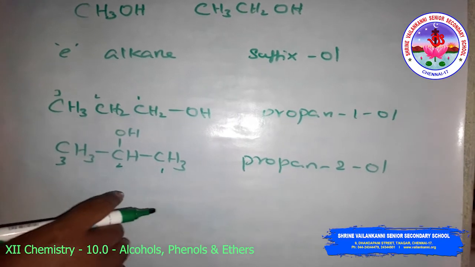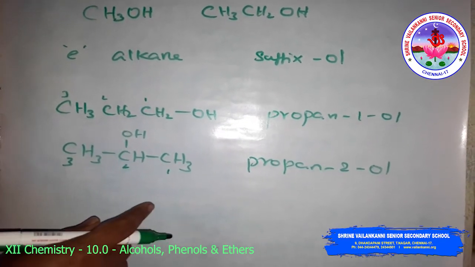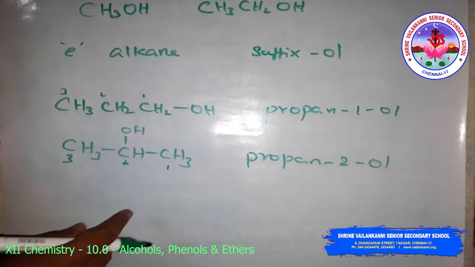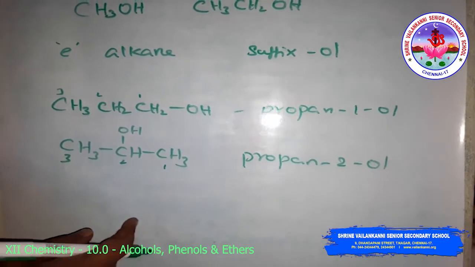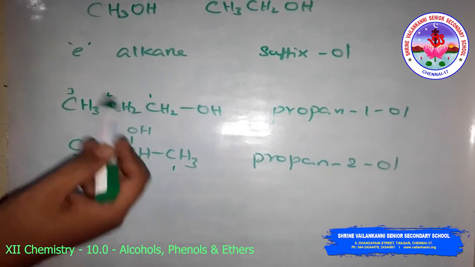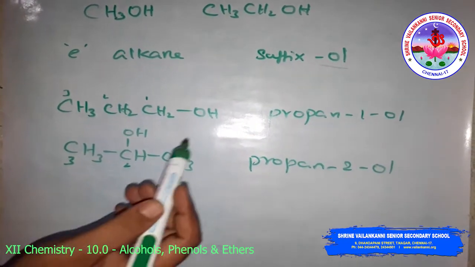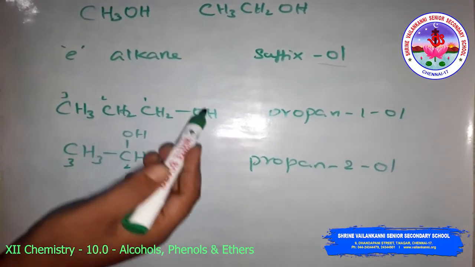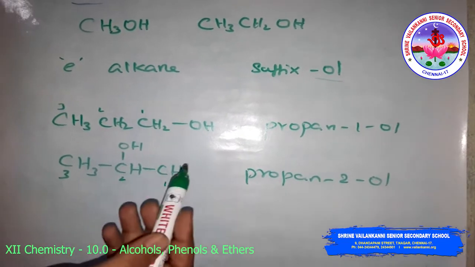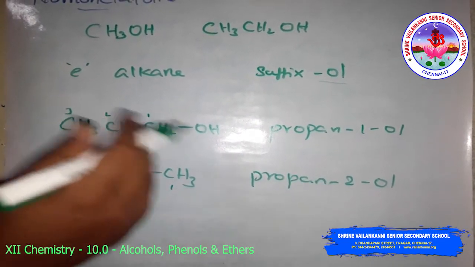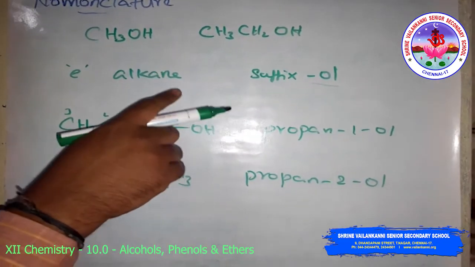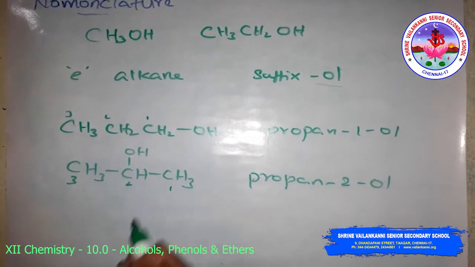The position of the OH group and the other substituents are indicated by using the number of the carbon atom to which they are attached. For the naming of polyhydric alcohols, the e of alkane is retained, and the ending -ols, that is alcohol, is added. The number of OH groups is indicated by adding a multiplicative prefix like di, tri, tetra, etc. Before the ol, the position of the OH group is indicated by appropriate locants.